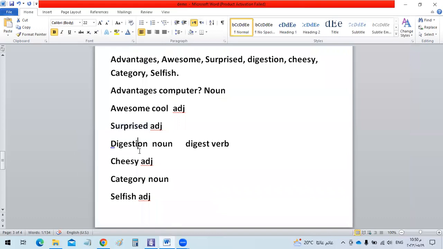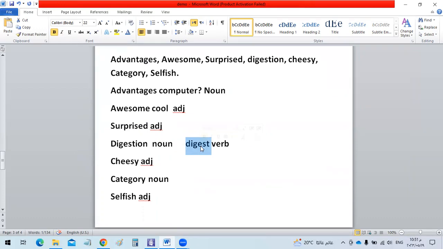Okay, another word is digestion. Digestion is a noun. It's from the verb digest. Digest, do you know when you eat food? Where does this food go? Of course, it goes to the stomach. In the stomach, the digestion process happens. The stomach cuts down and breaks down the food into simpler form.